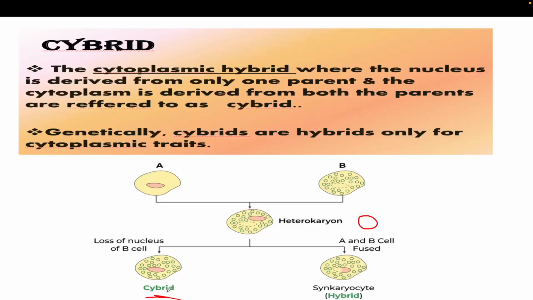Just the mechanism of fusion is different. In the somatic hybrid you are fusing two complete cells, but in the cybrid you are fusing a cytoplast, which has no nucleus, to one cell which has the nucleus plus cytoplasm.